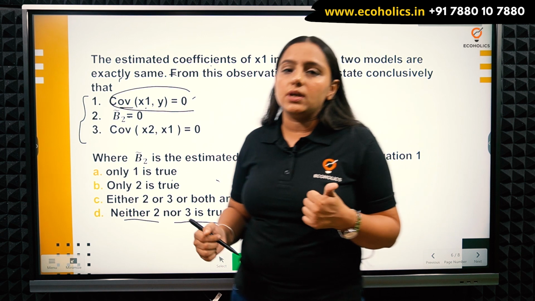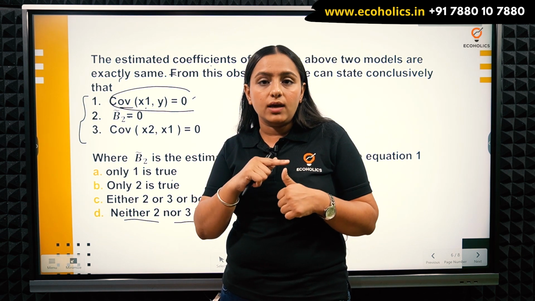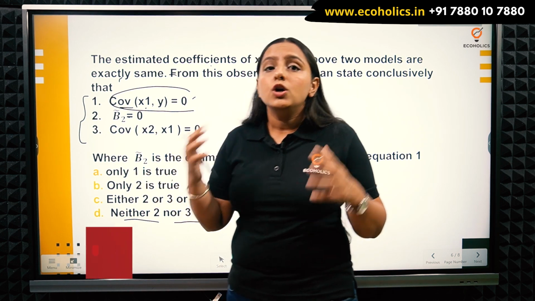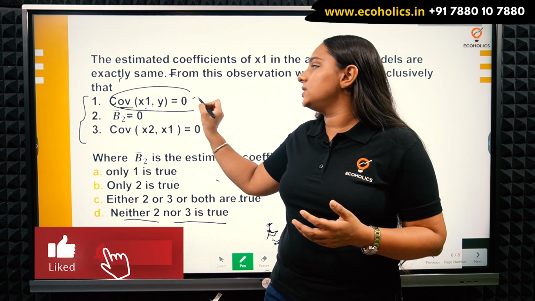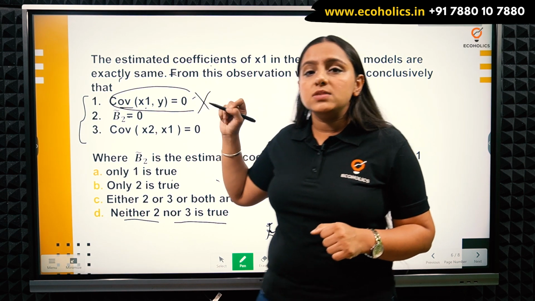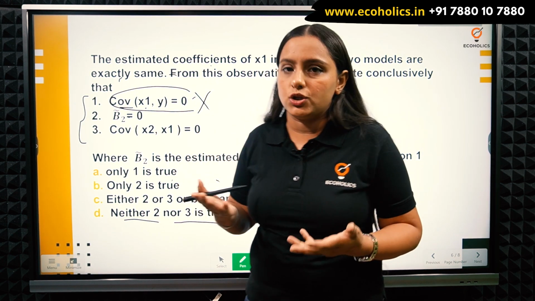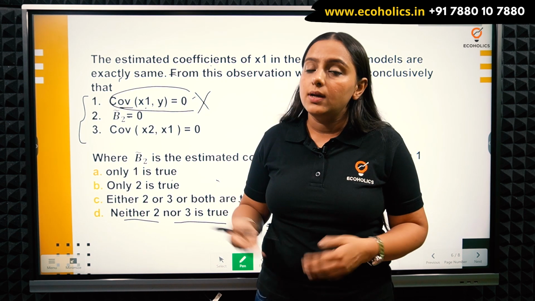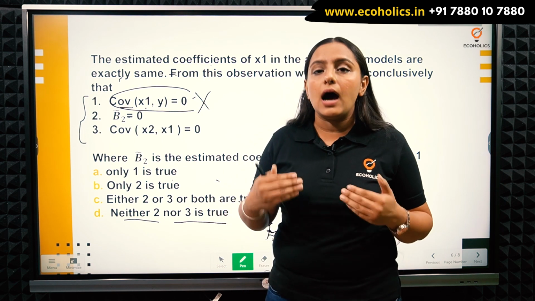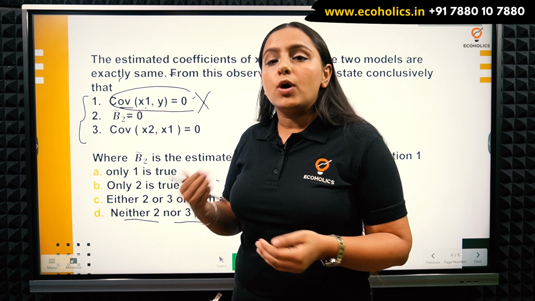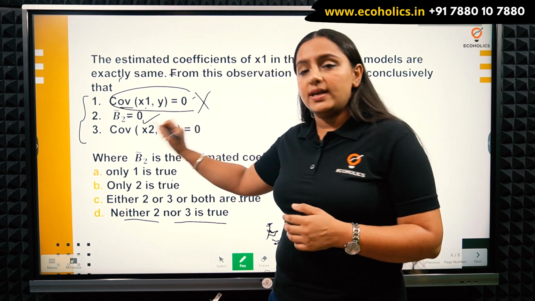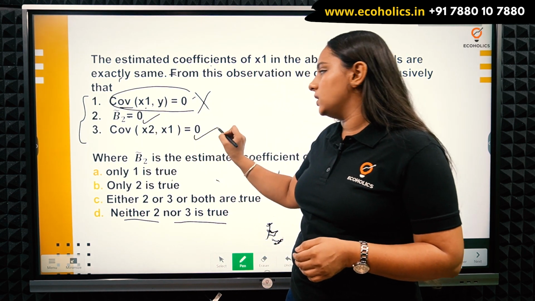So the very first thing is, since Rohit already wanted to find the relationship between y and x1, it means that this covariance of x1 and y cannot be 0. Because if it becomes 0, then there is going to be no relationship between y and x1. Right? And because dependent variable and independent variable are always correlated because of their relationship.